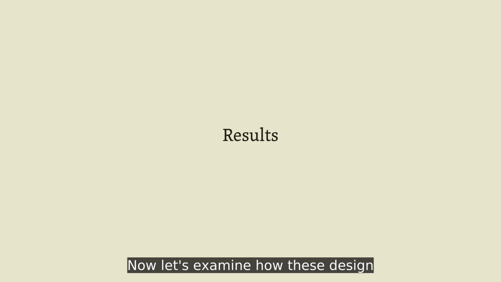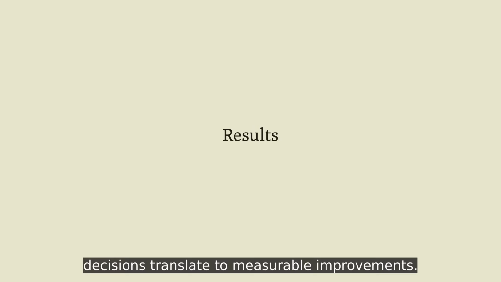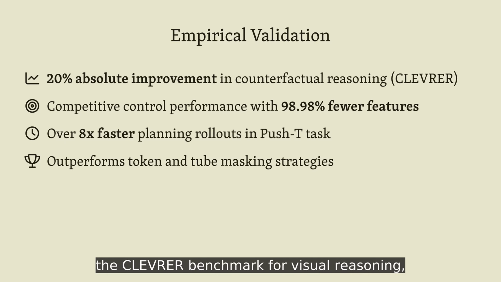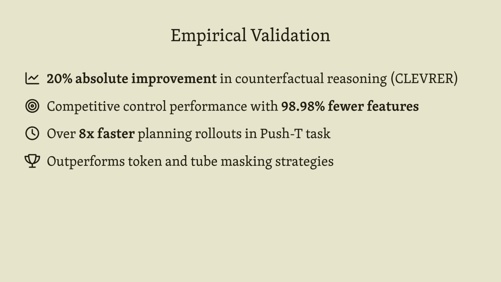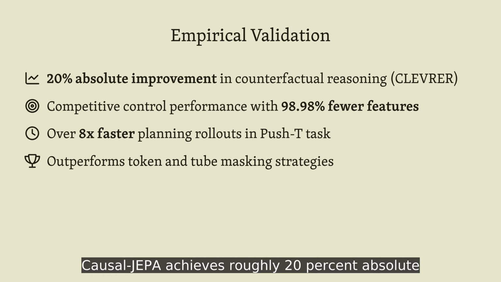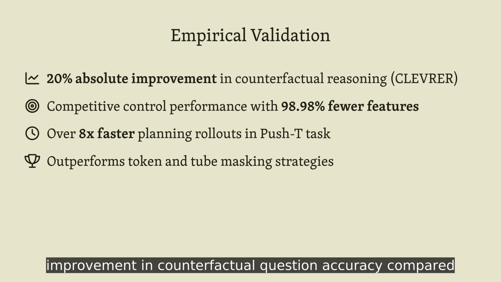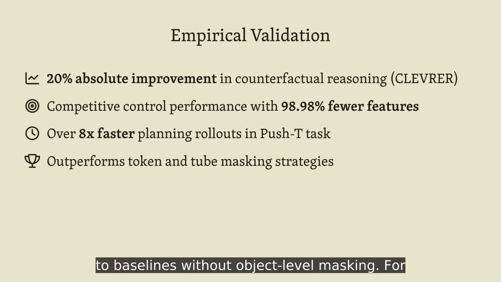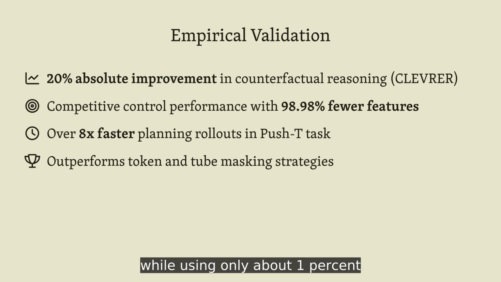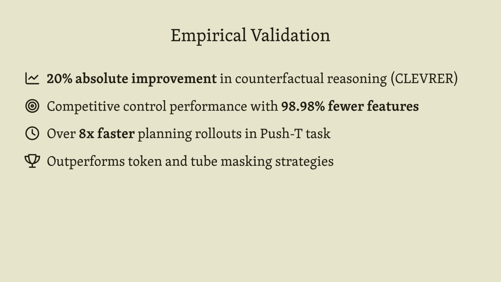Now let's examine how these design decisions translate to measurable improvements. The empirical results are compelling. On the CLEVRER benchmark for visual reasoning, Causal-JEPA achieves roughly 20% absolute improvement in counterfactual question accuracy compared to baselines without object-level masking. For robotic manipulation, the model maintains success rates competitive with patch-based world models, while using only about 1% of the input features, translating directly to faster real-time control.